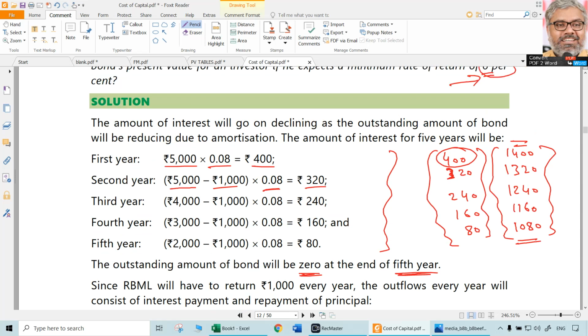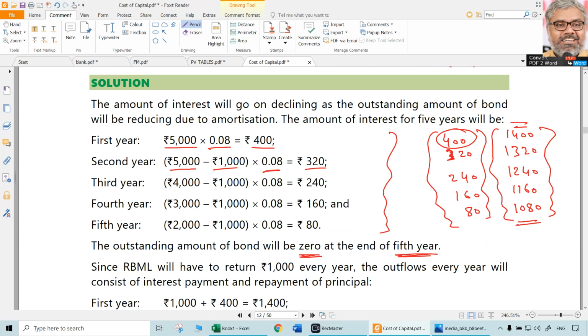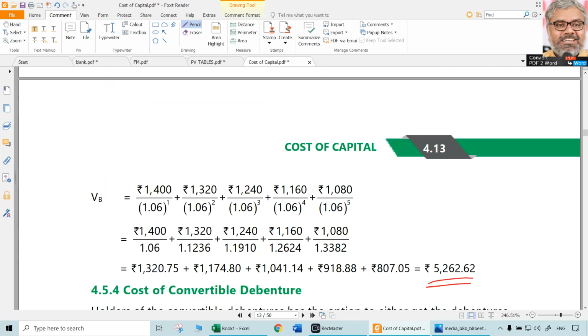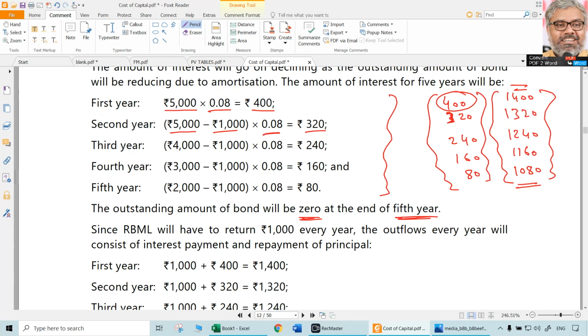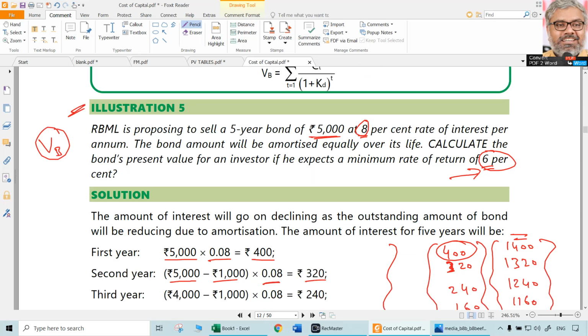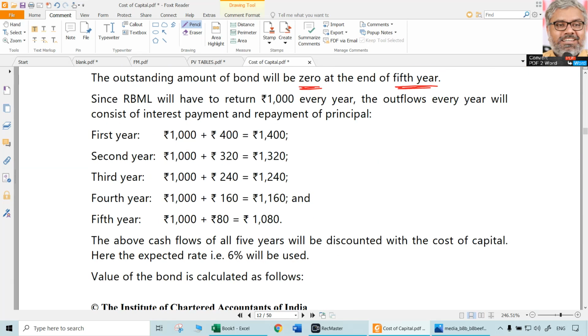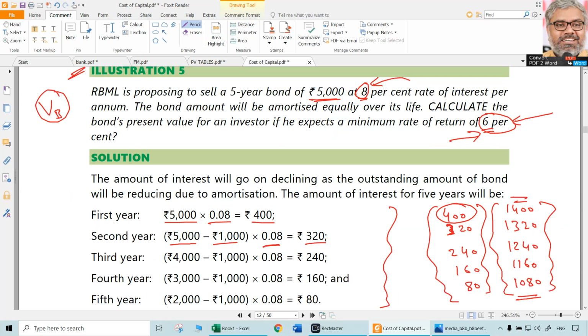Now, since we are talking about valuation of the bond, is the bond going to be sold at a premium or discount in this case? Yes, it is going to be sold at premium, because face value of the bond is 5,000. We found out the value of the bond is actually 5263. Why is it going to be sold at premium? Again, common sense, logical point. Expectation of the investor is only 6%, whereas the bond is offering 8%. So the return on the bond is more than the expectation. Naturally, the bond will be sold at premium. So when the expectation of the investors is lesser than the actual return given by the bond, it will be sold at premium.